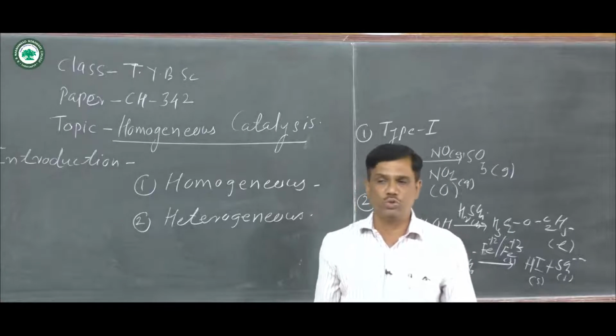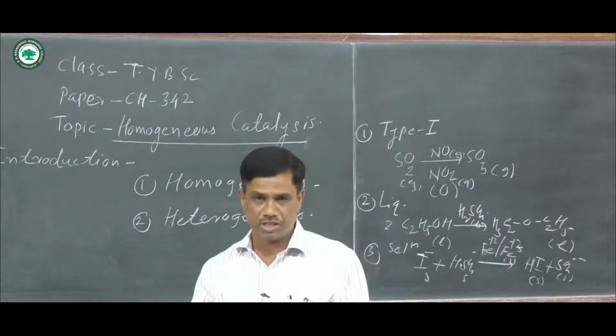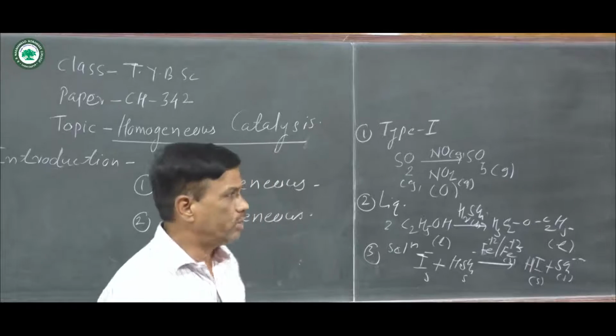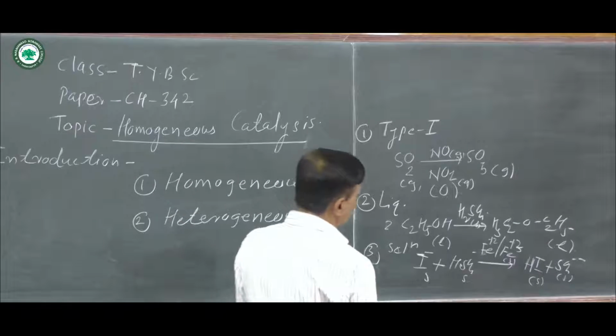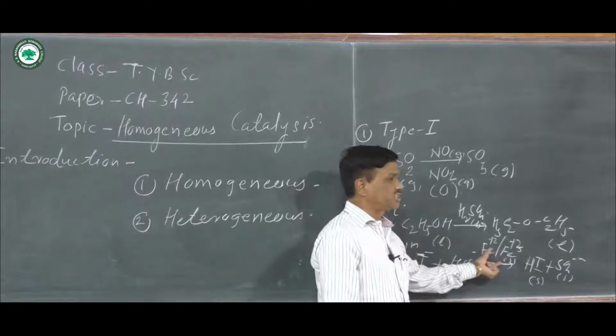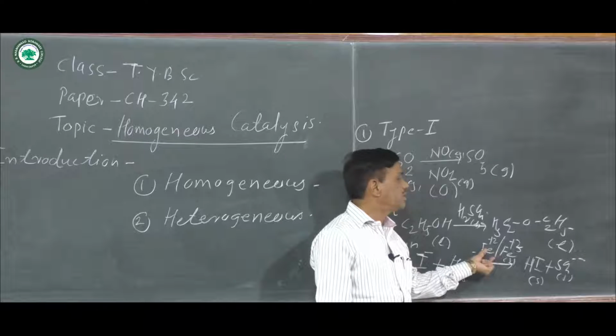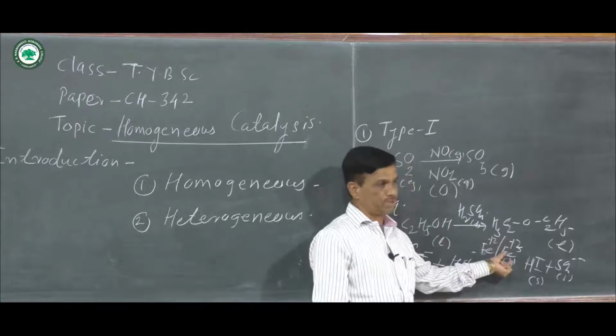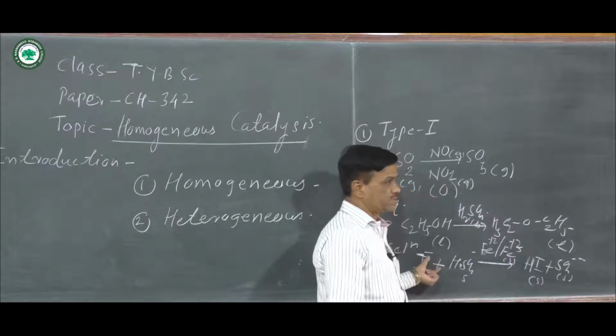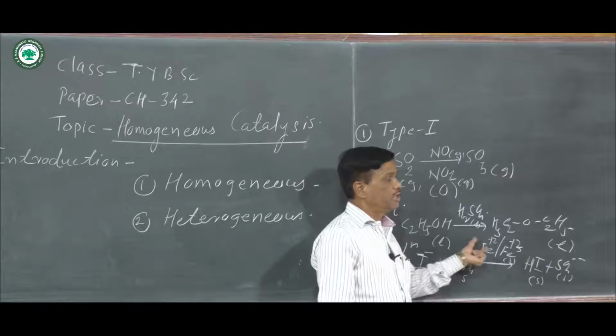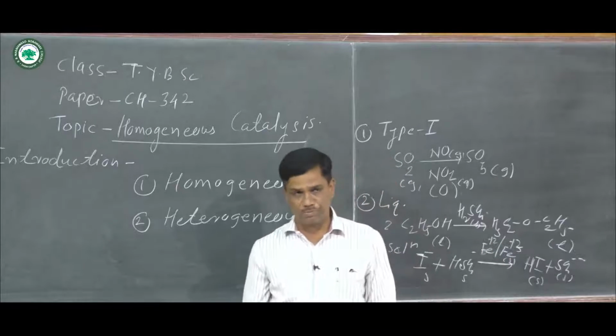All of them are in solution form, meaning the medium is the same, and that conversion is known as a homogeneous catalysis process. The homogeneous catalyst here is either Fe2 plus or Fe3 plus ions, and all phases, meaning reactants, catalysts and products, are in solution form.